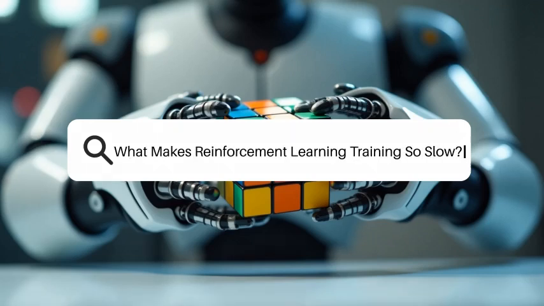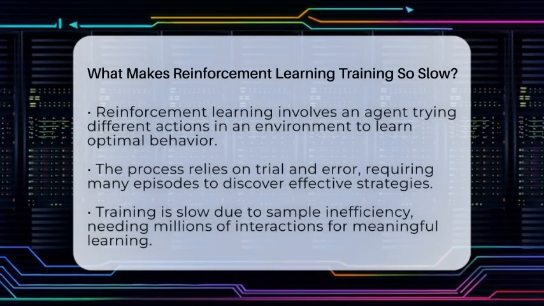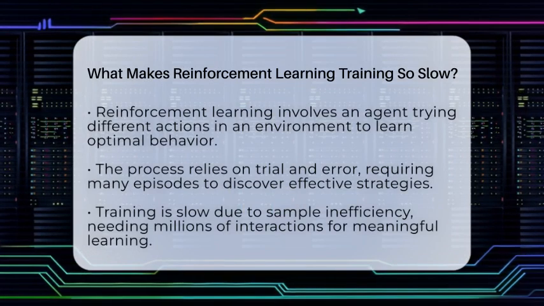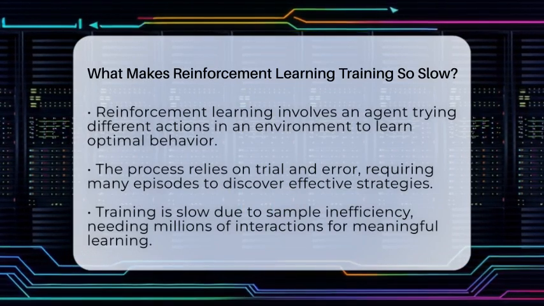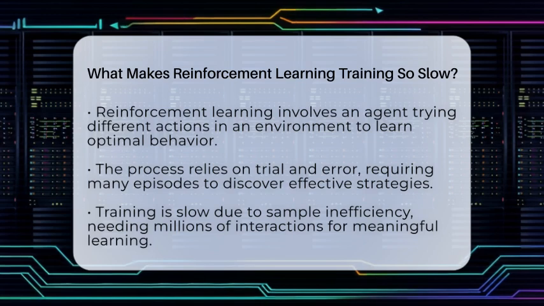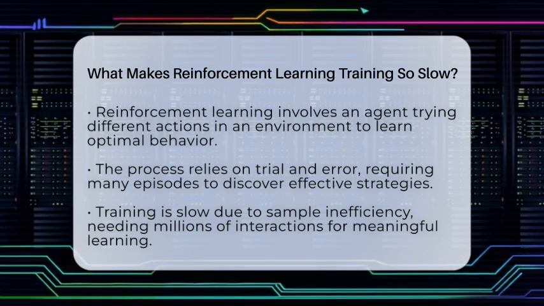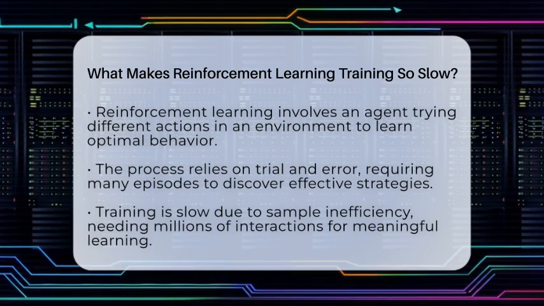What makes reinforcement learning training so slow? Imagine teaching a robot to walk or a game-playing agent to master a complex game. It sounds simple, but the process can take a lot of time. That's because reinforcement learning training is often slow. Let's explore why that is.